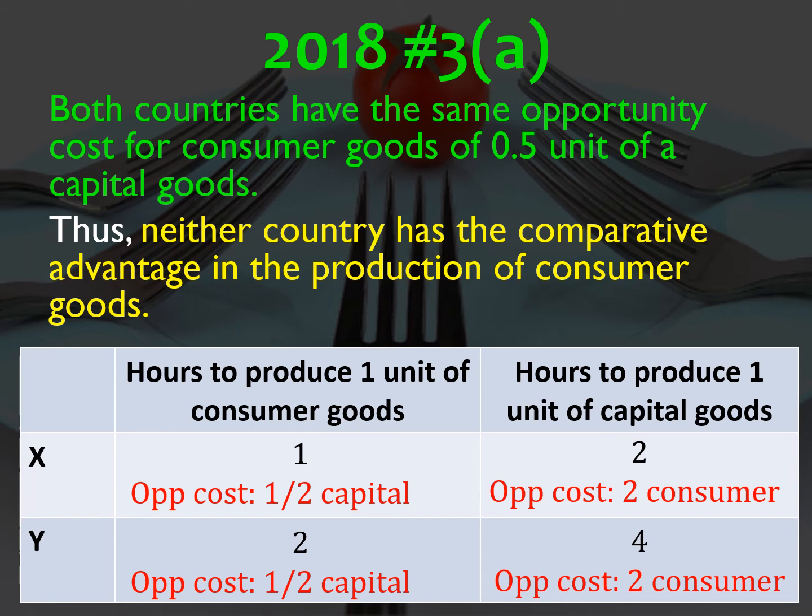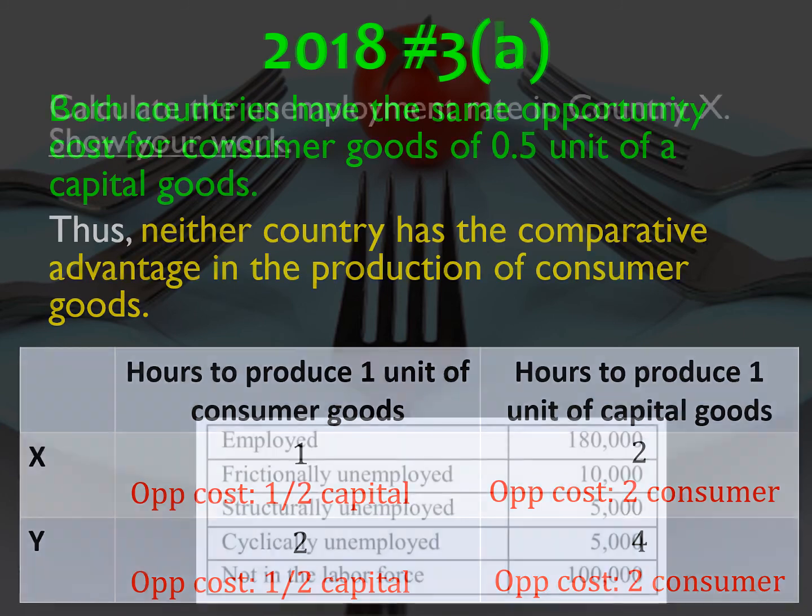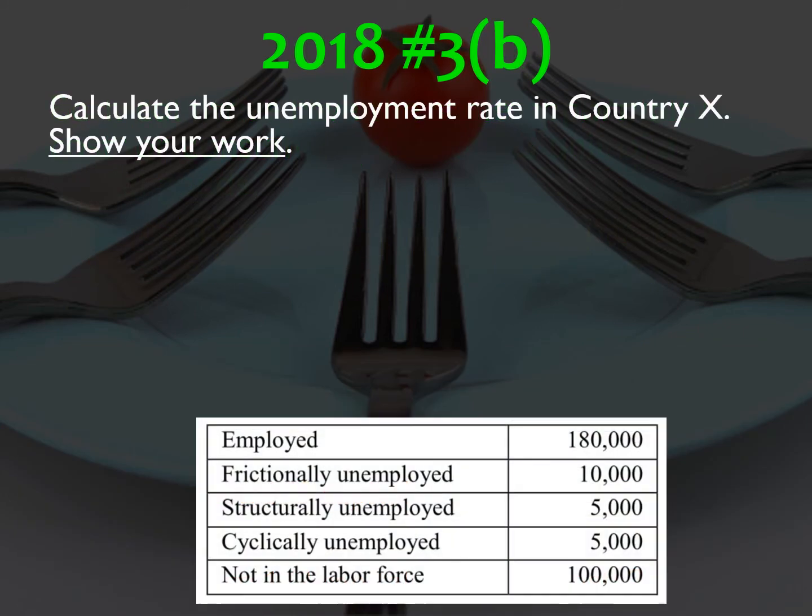That's a tricky question. They never actually tested such that it's a tie. When it's a test, it just means neither country has the comparative advantage. B, calculate the unemployment rate in country X.